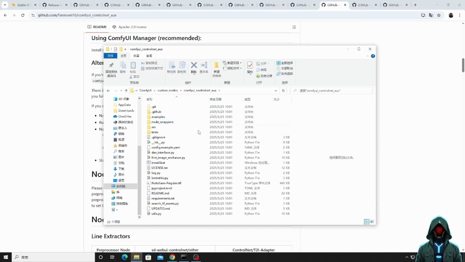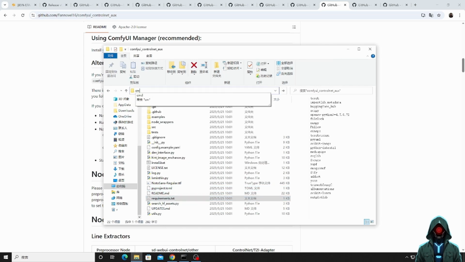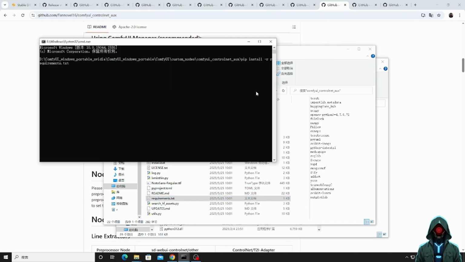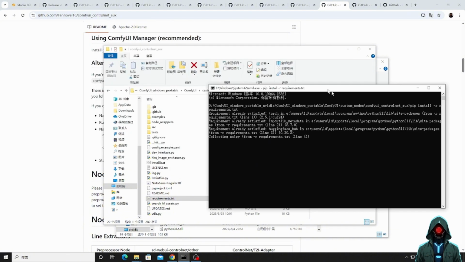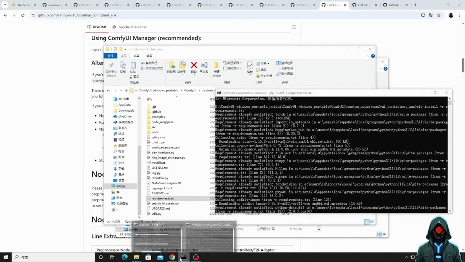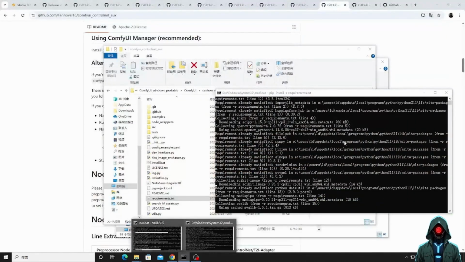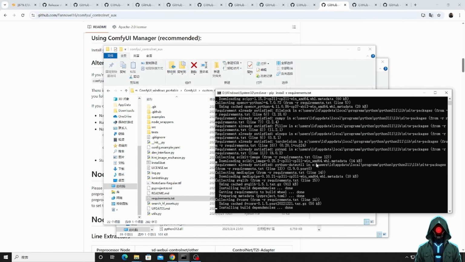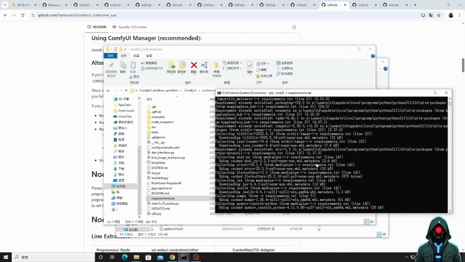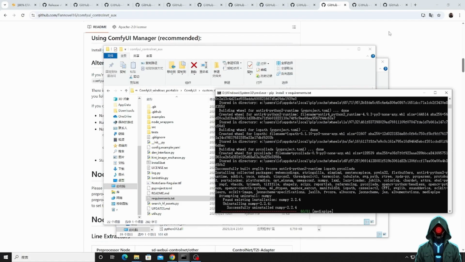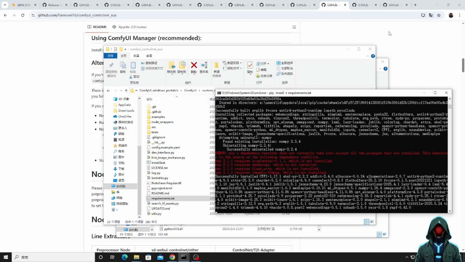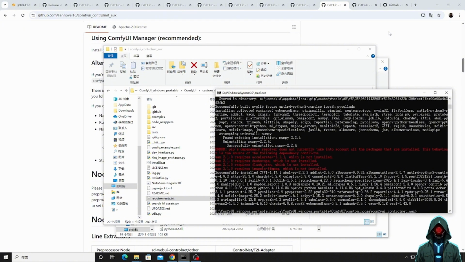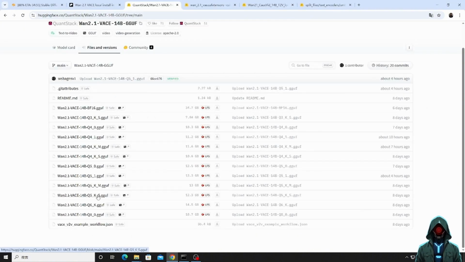During plugin installation, one issue needs attention. If there is a requirements text file in the plugin directory, then you have to install it. Install all plugins. We will download the corresponding model.